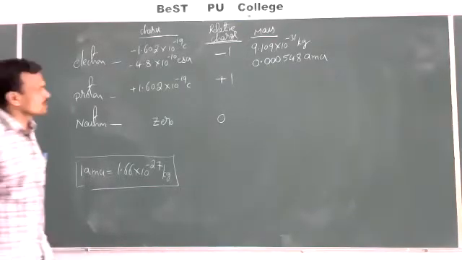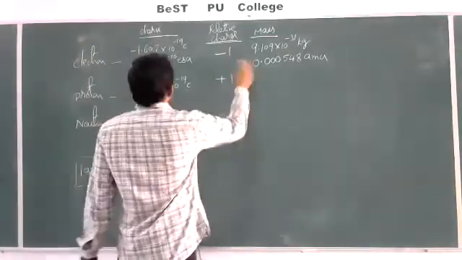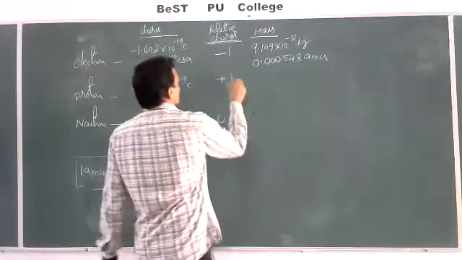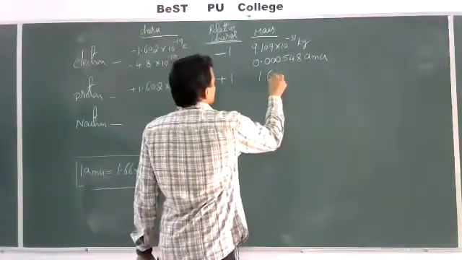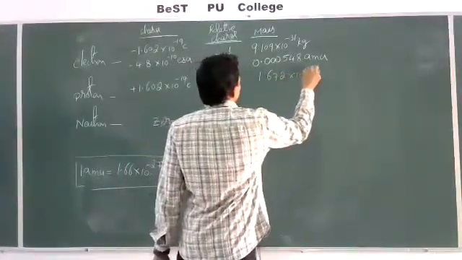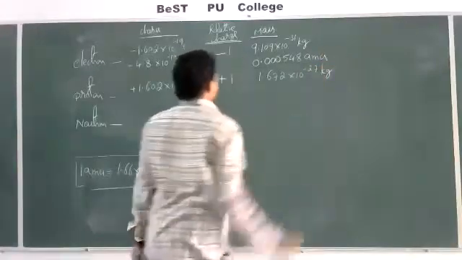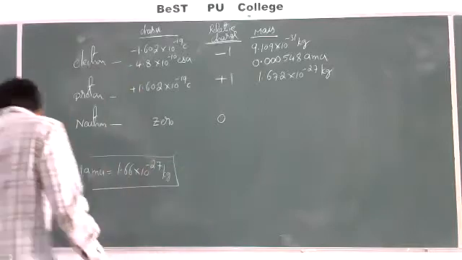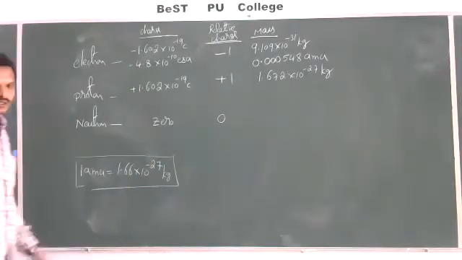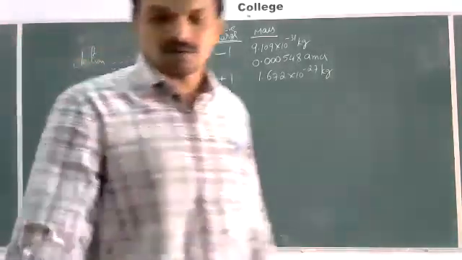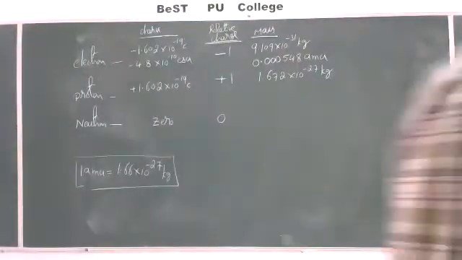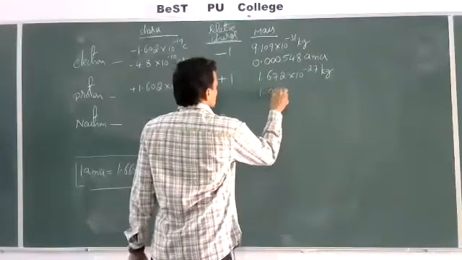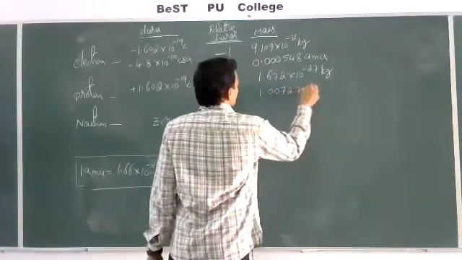Now come to the mass of the proton. The mass of the proton is 1.672 into 10 power minus 27 kilograms. If we convert this into atomic mass units, we get a value of 1.00727 AMU.